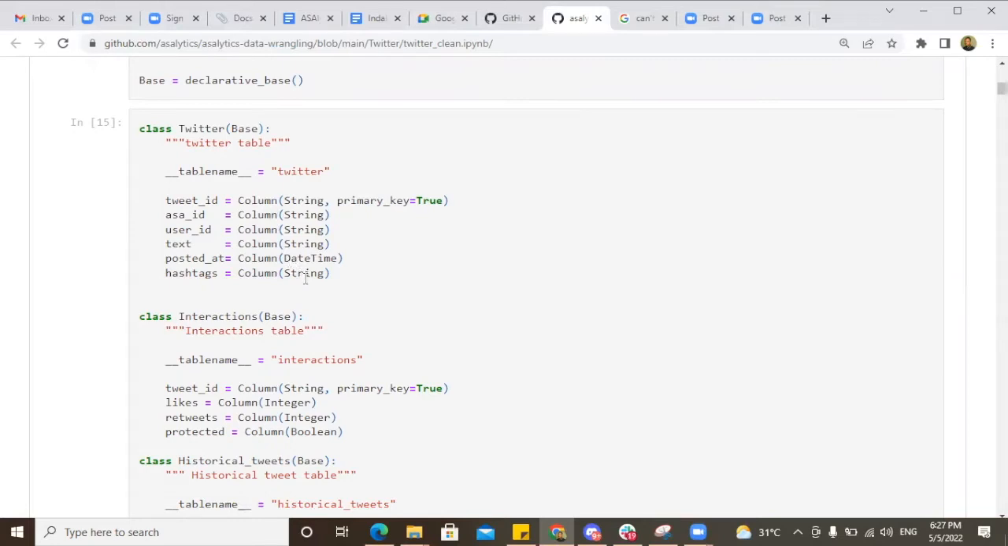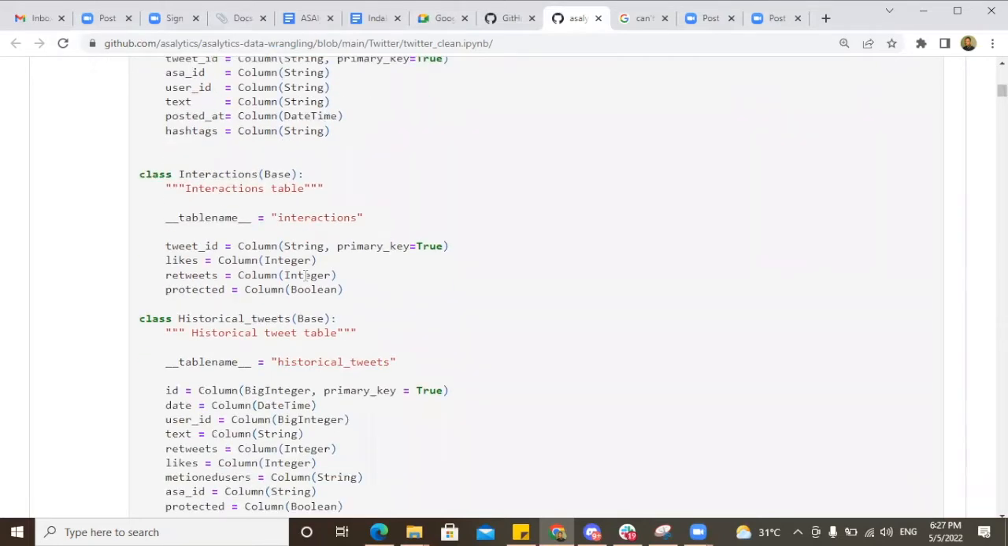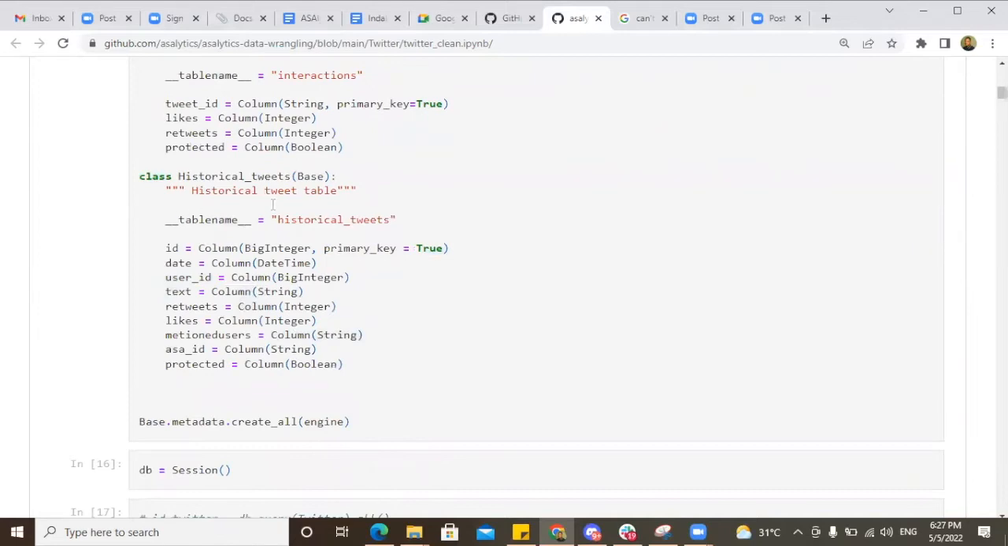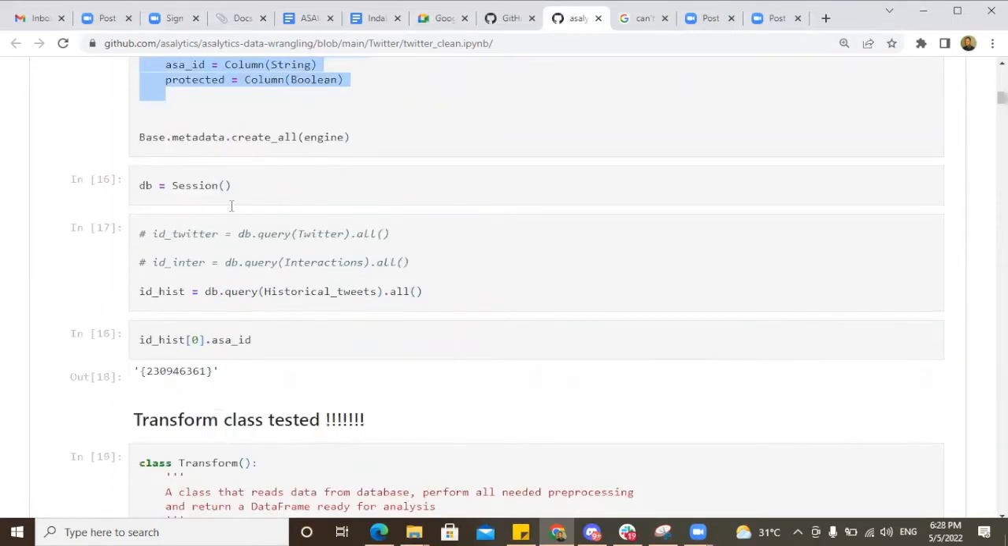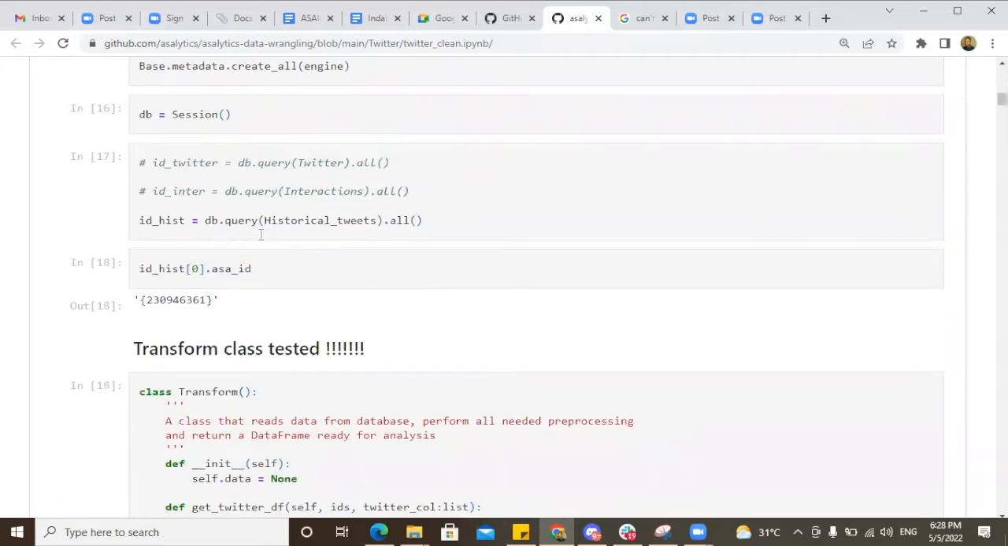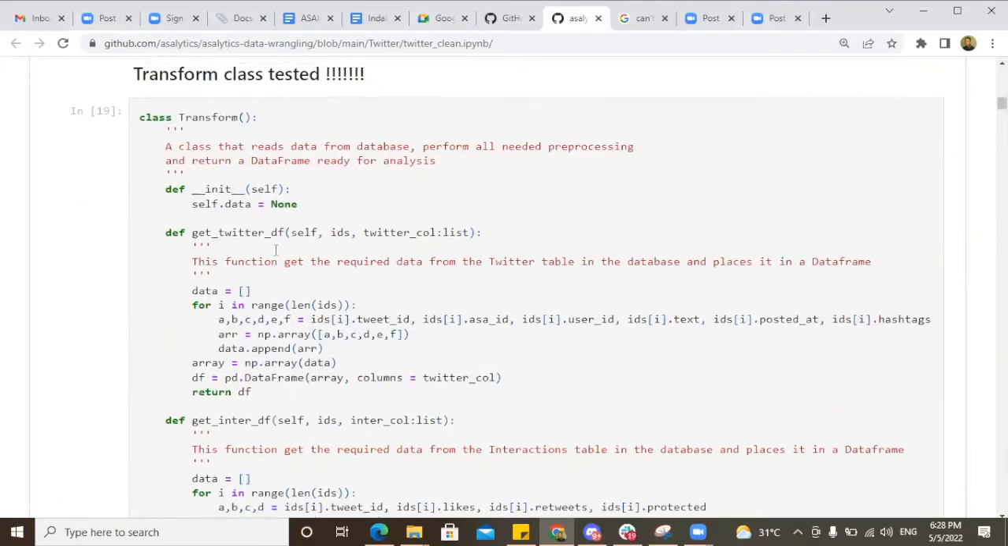I might not want to go into detail of that, but for this milestone, we also added historical tweets where we have almost everything we needed. So for this particular milestone, we were reading from the historical tweet table in our data. So we initiate the section, we got the necessary ID, and this is my transform class.